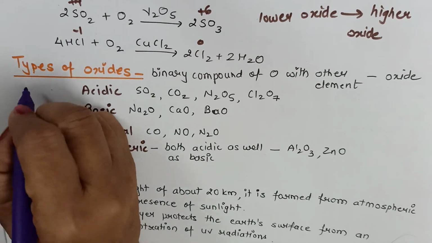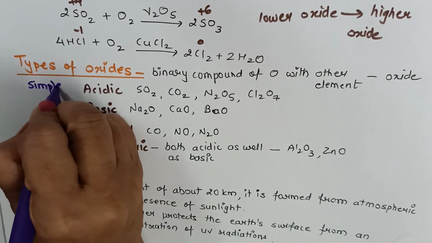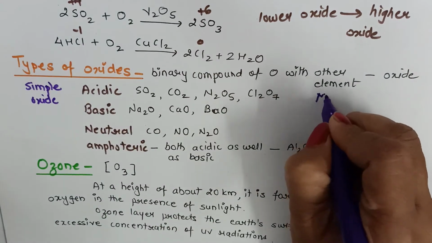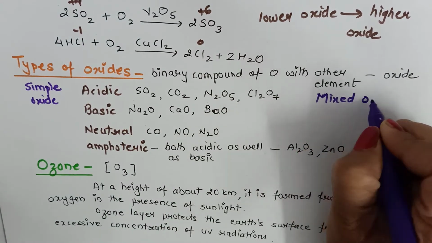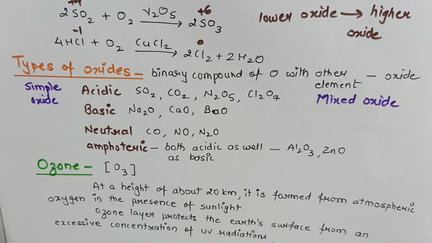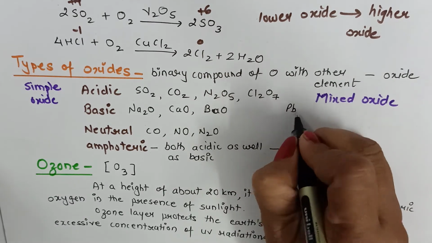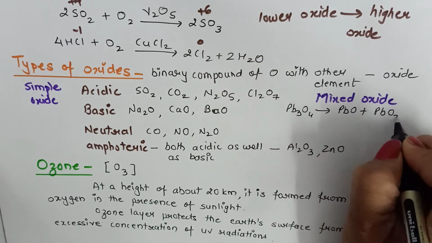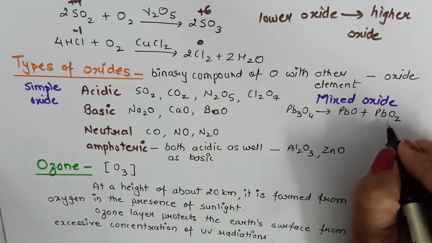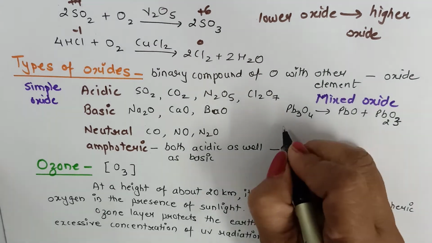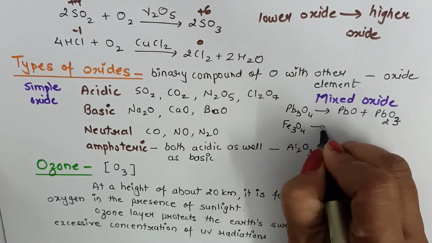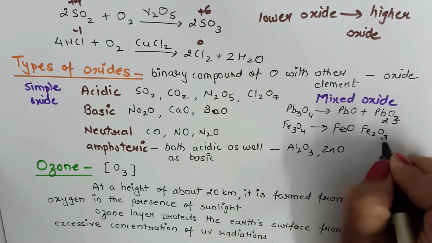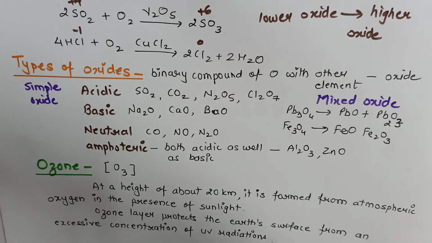All these oxides are termed simple oxides. We have mixed oxides also. Mixed oxides are mixtures of various oxides. For example, Pb3O4 is a mixture of PbO and PbO2. Sorry, it is Pb2O3. Fe3O4 is a mixture of FeO and Fe2O3. So these are called mixed oxides.